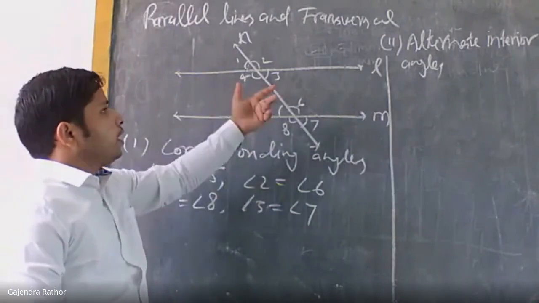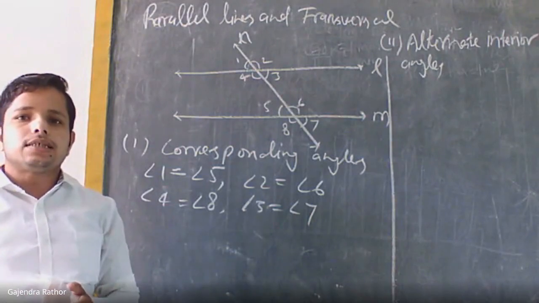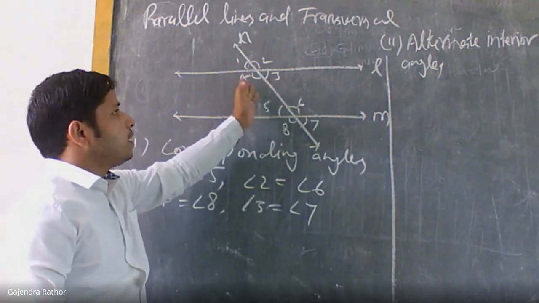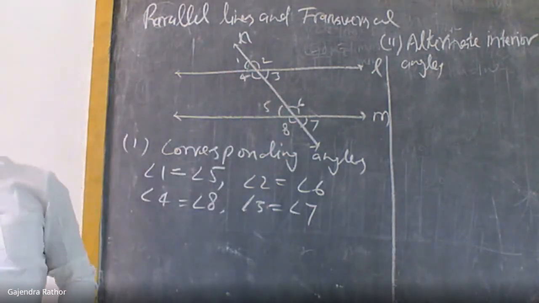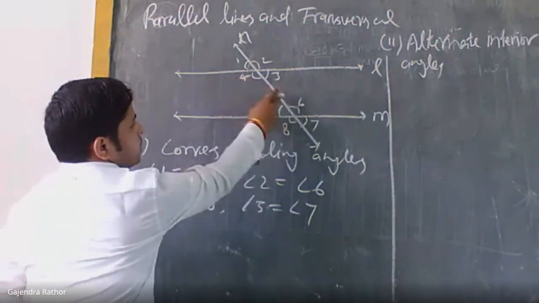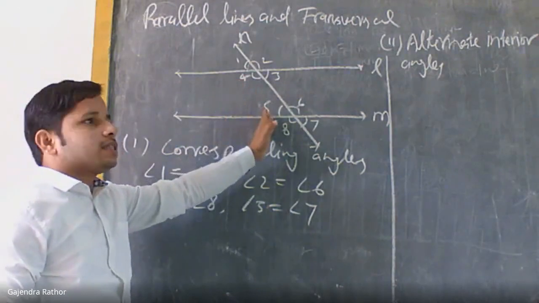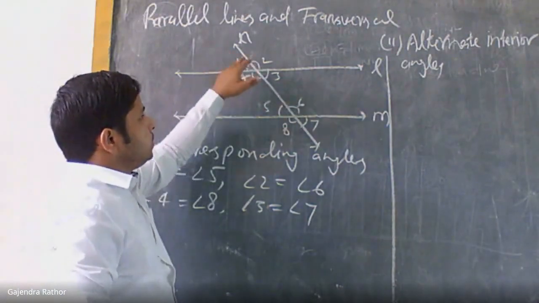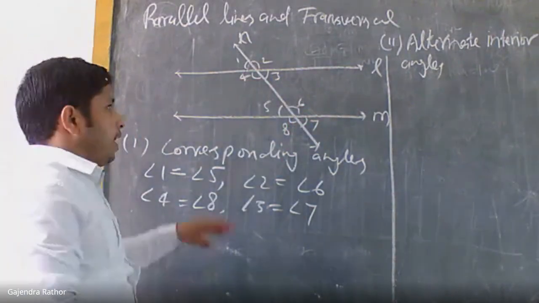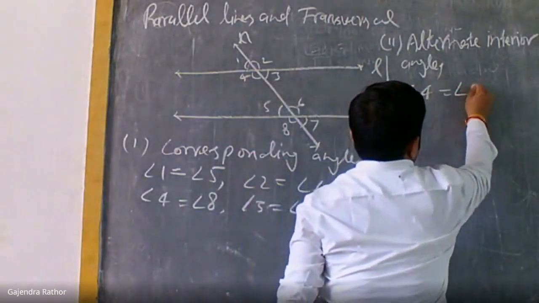Now alternate means one angle is on one side and the second angle is on the other side. If 4 is an interior angle, what is the alternate angle? 6. Okay, 4 and 6 are alternate interior angles. Why not 4 and 5? Because they lie on the same side. While 4 and 3 lie on the same line. So 4 and 6 are alternate interior angles, and if the lines are parallel, these angles will also be equal. So angle 4 is equal to angle 6.